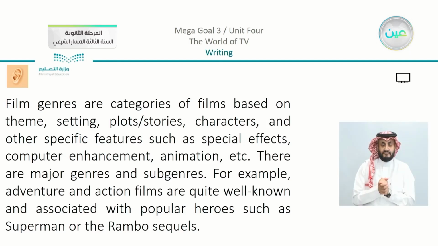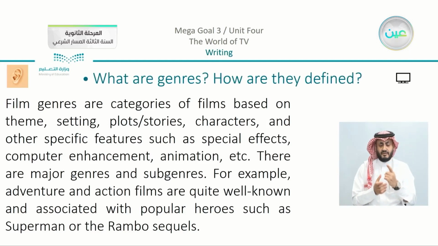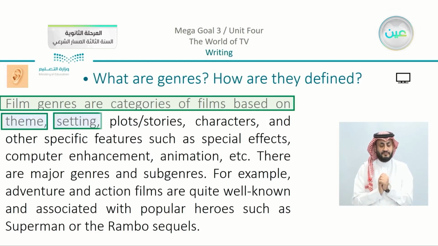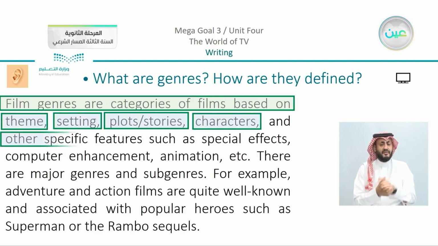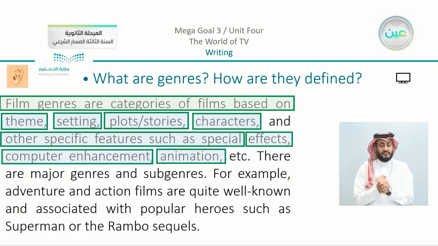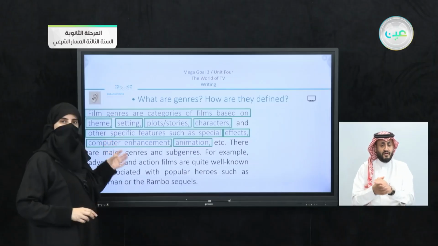Okay. So let's just see here that we have the meaning. What are genres and how are they defined? We can highlight together that film genres are categories of films based on theme, setting, plots or stories, characteristics, and other specific features such as special effects, computer enhancement, animation, etc. So this is the complete definition of the meaning film genre.